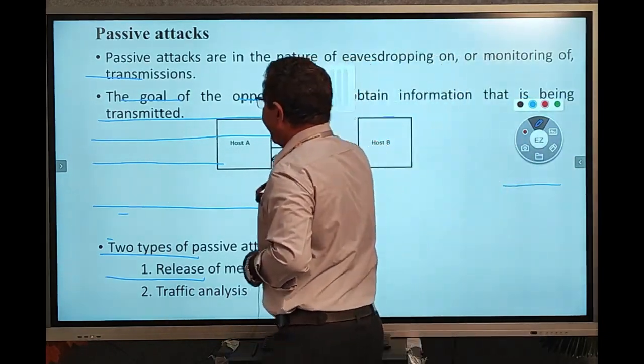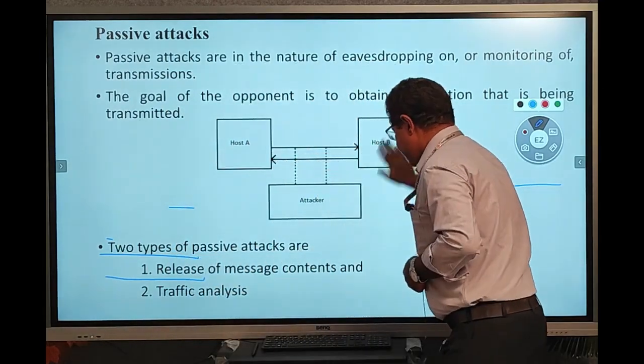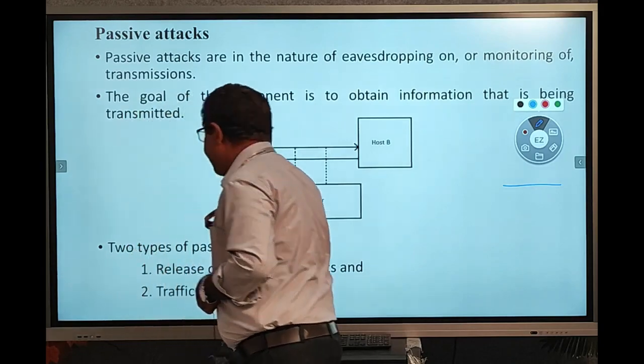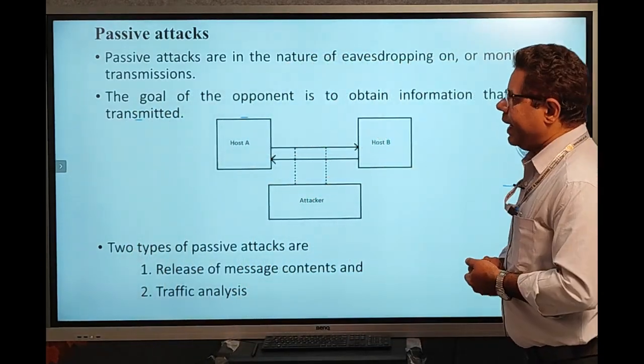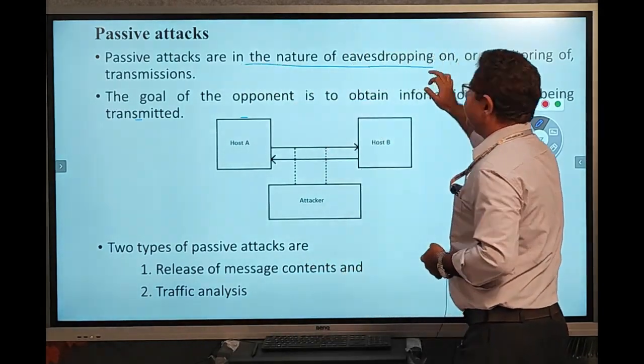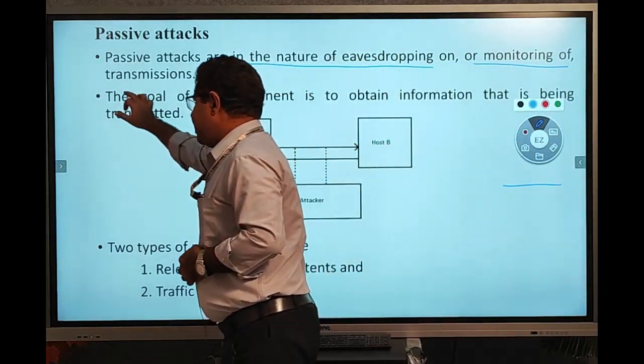The passive attacks simply monitor our data. The attacker is simply gathering our data. Passive attacks are in the nature of eavesdropping on, or monitoring of, the transmission.